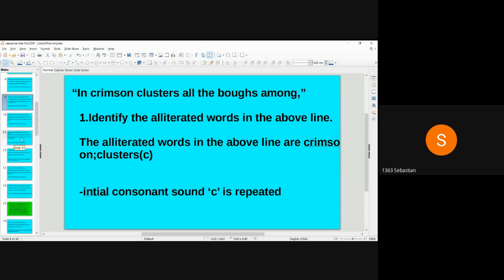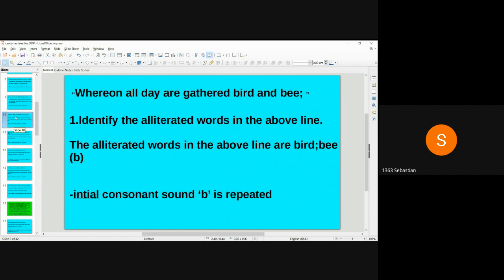In crimson clusters all the boughs among. Identify the alliterated words in the above line. The alliterated words in the above line are crimson, clusters. Initial consonant sound C is repeated. Whereon all day are gathered bird and bee. Identify the alliterated words in the above line. The alliterated words in the above line are bird, bee. Initial consonant sound B is repeated.